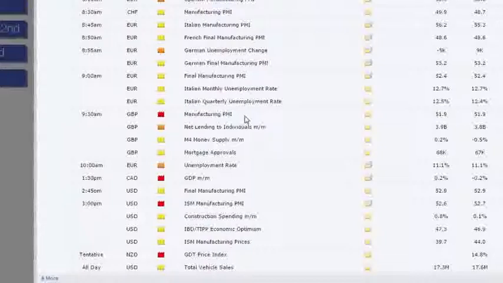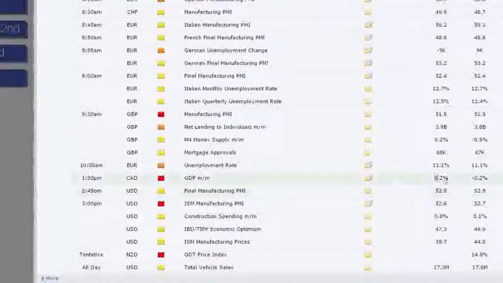So, again, we want to be looking for opportunities to buy the pound this week into all this data, with manufacturing PMI being the first set of data. We'll cover the rest of it later on, but that's what I'm looking for on the pound this week: opportunities to buy into that going through the week, because the data is expected to come out positive pretty much all week.